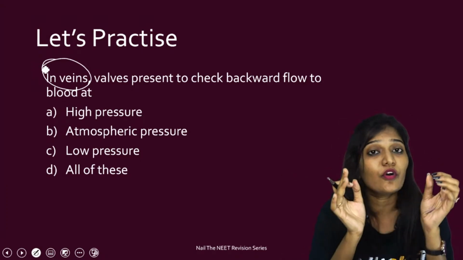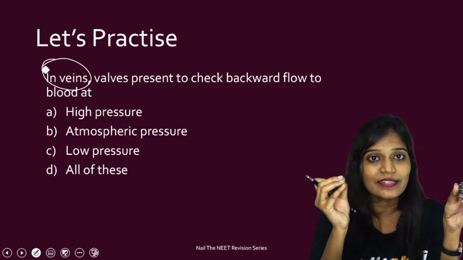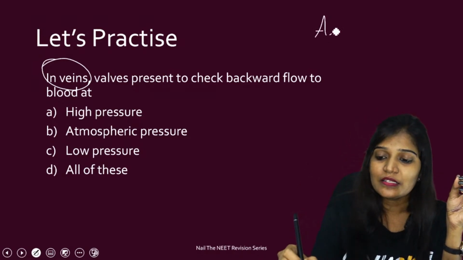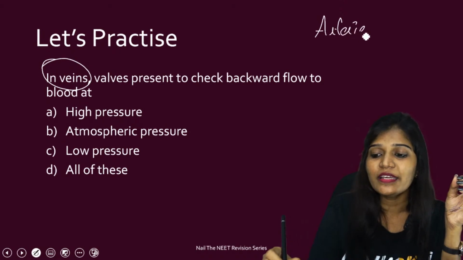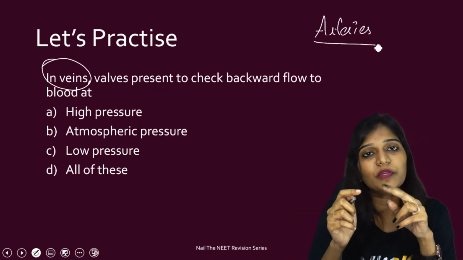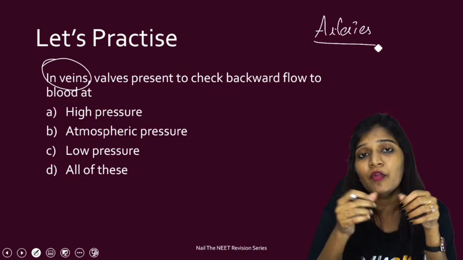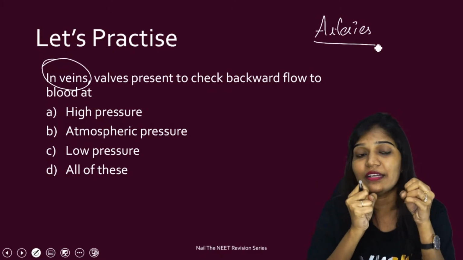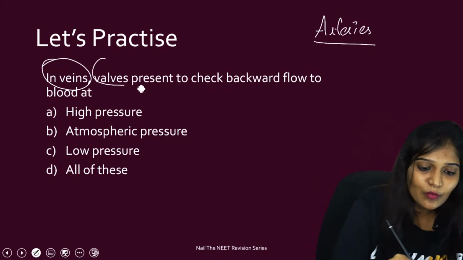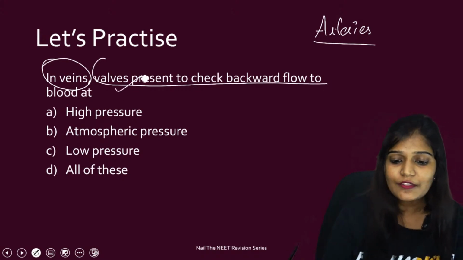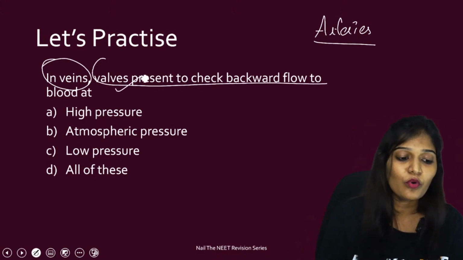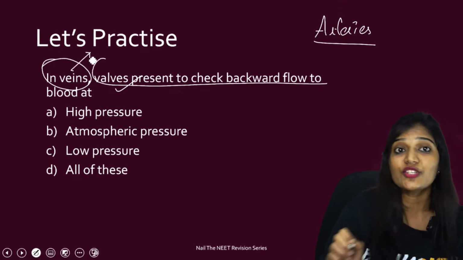And very important, I talked about the thickness of all these things in detail. In case of arteries, the outermost layer is very thick. The two layers which we talked about, media and interna, are going to be kind of thinner, I told you. So the question is, in veins, valves are present to check backward flow of blood. The question is not arteries.